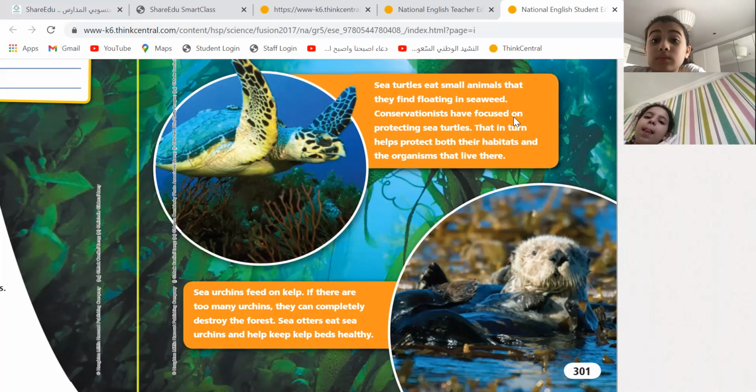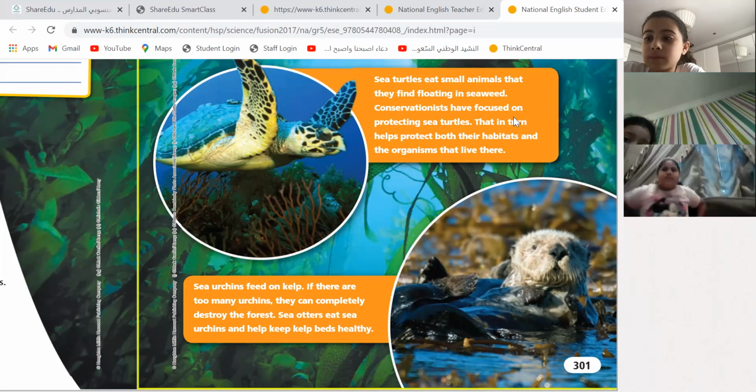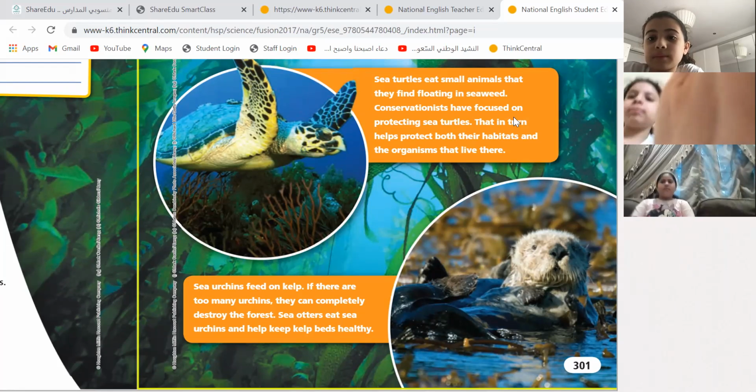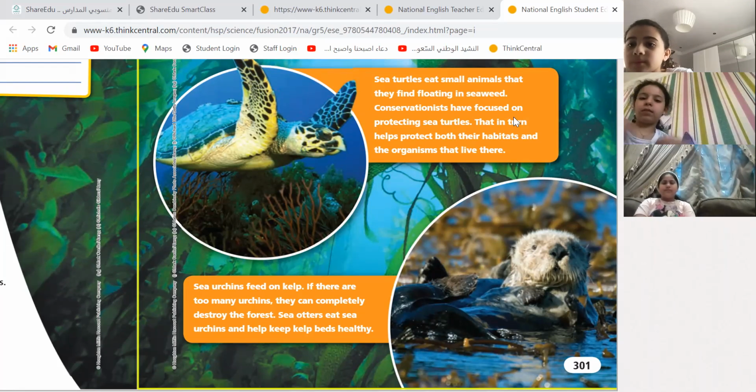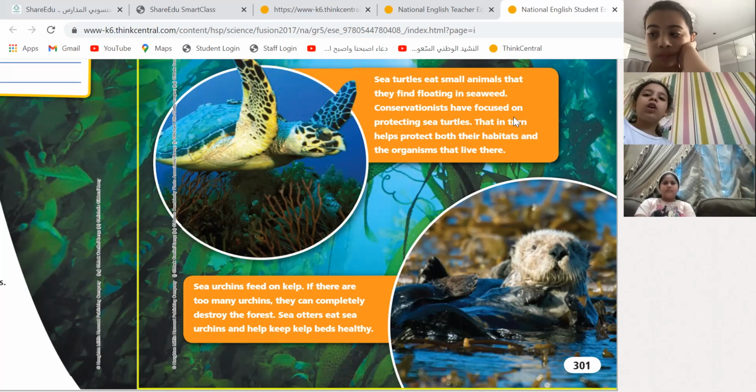What about sea urchins? Look at the sea urchins over here. They feed on kelp. If there are too many urchins, they can completely destroy the kelp forest. Otters eat sea urchins and help keep the kelp beds healthy. Now, remember when there is too large a number of the same type of animal, what is going to happen?